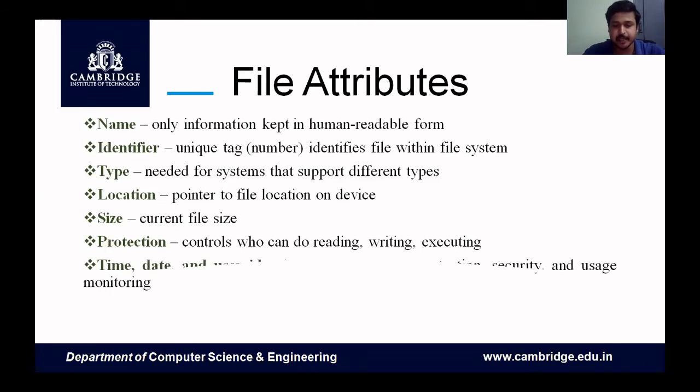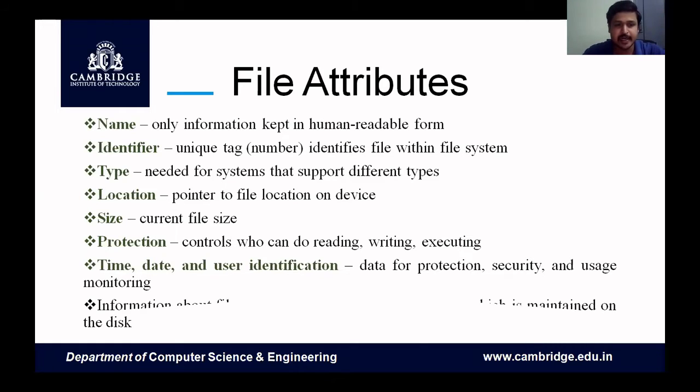The protection attribute is very important, which tells whether the user can do reading. It covers permission modes, whether it can do only reading, only writing, executing, or all three. As we know, the command 666 or 777 indicates all the operation modes are on. Then the last and very important one is the time, date, and user identification: the time and date when it was created, and the user who created the file. All the file attributes will be kept in a directory.